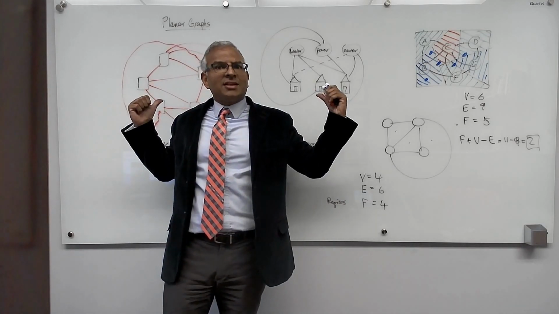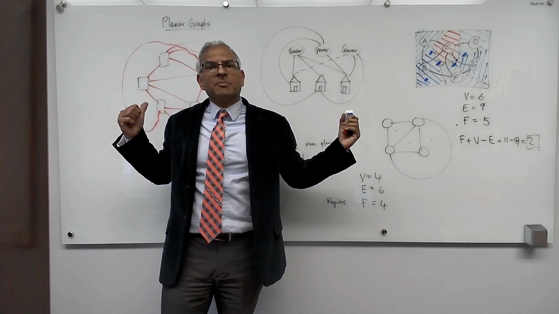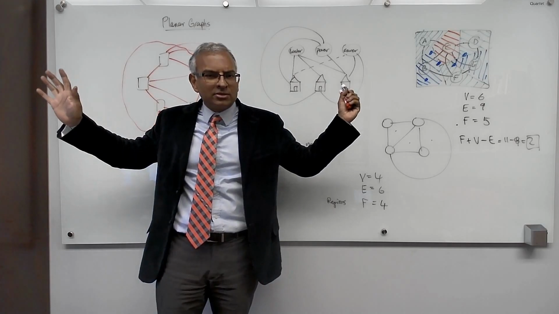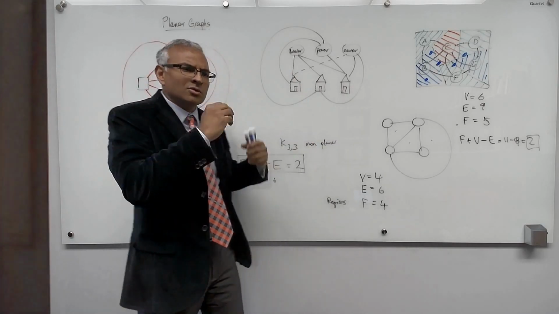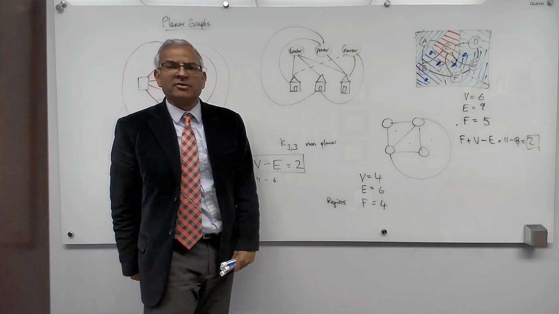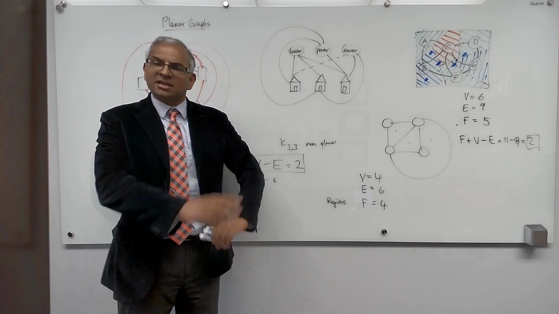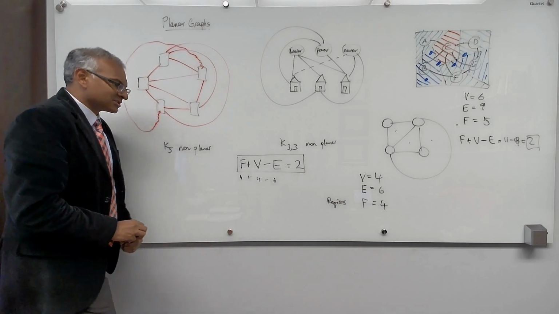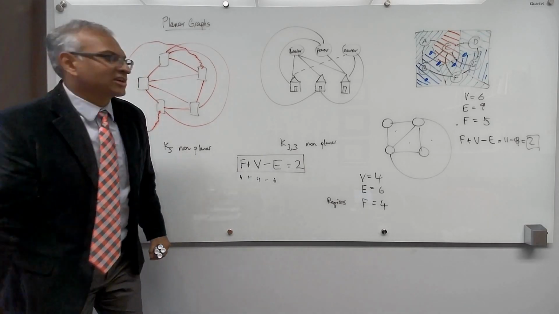Try and do it. Try and get a planar drawing. You won't get one. But how to prove that there's no way to do it? You don't have to consider all planar drawings. You have to use much more sophisticated arguments that are related to Euler's invariant. And you can see an exercise in the book that actually does that, if you are interested. Meanwhile, let's move on. Different kinds of graphs.